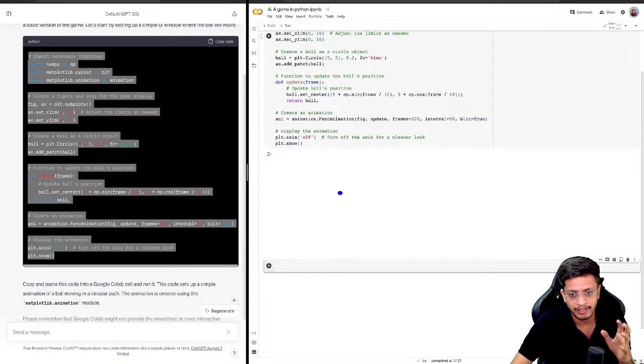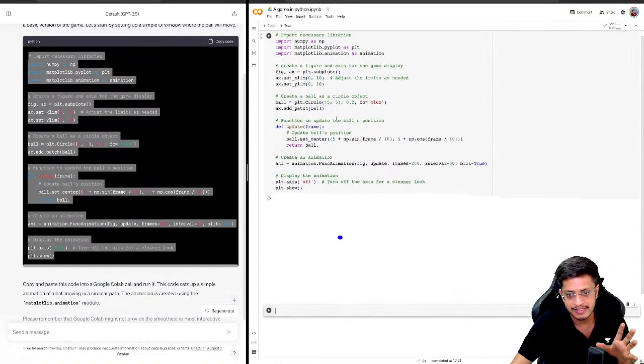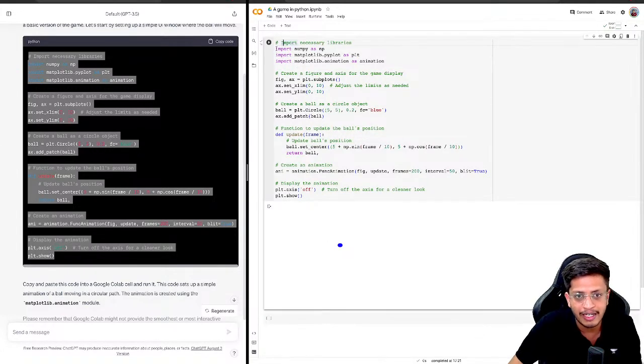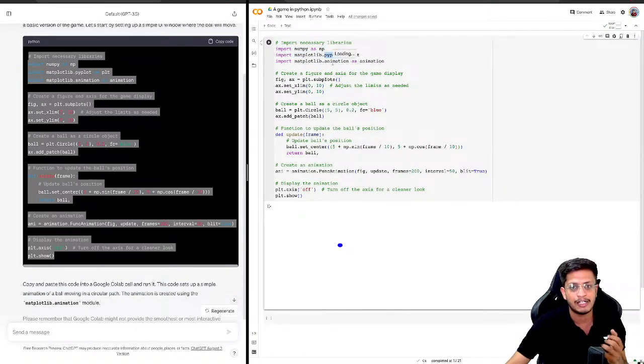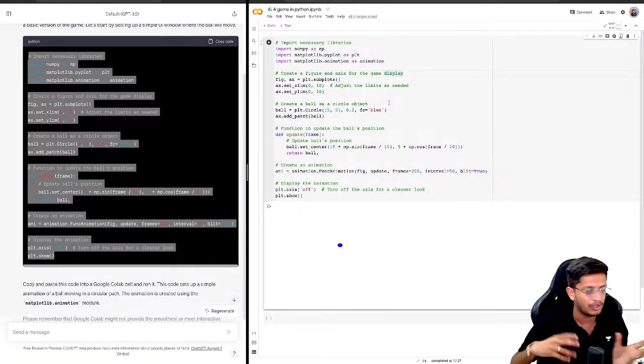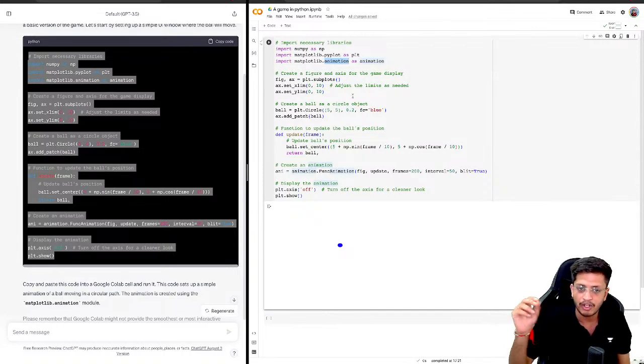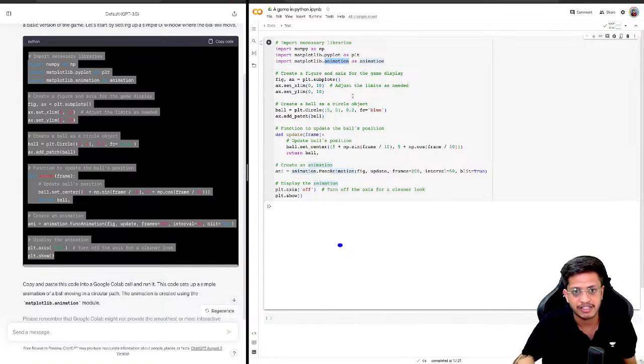So okay, let's see what's going on. We just see a single ball, a blue ball in the middle. So let's try to understand what the code did and whether it is running fine or not. So we have imported libraries like NumPy and matplotlib.pyplot. Pyplot is a library which helps you create plots, 2D plots, 3D plots, and so on. And Matplotlib also has a module called animation, which can make this ball move in different directions.